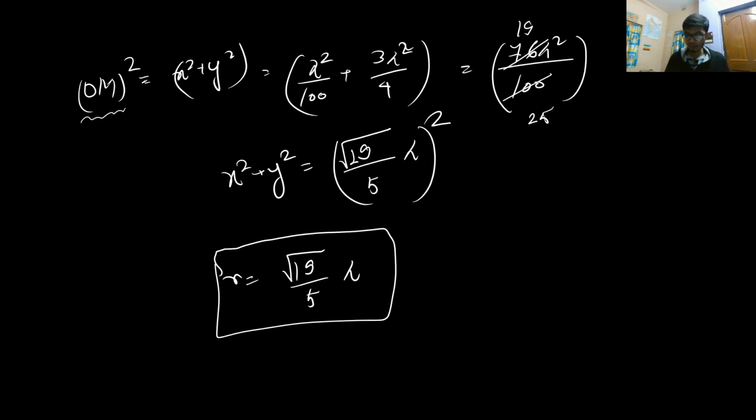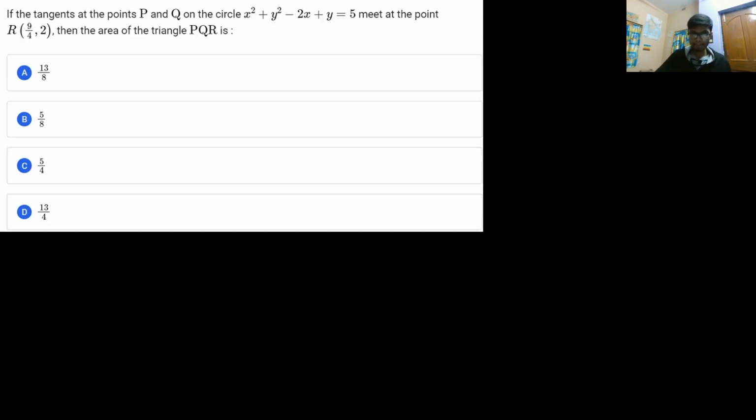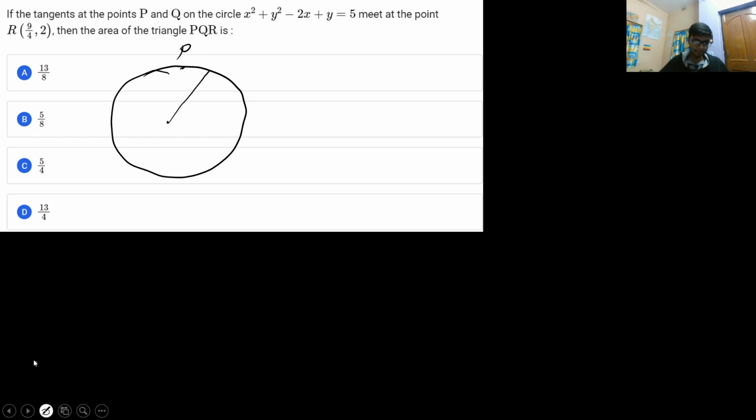All right, with this, let us move to the fifth problem. The fifth problem says that if the tangents at points P and Q of the circle meet at point R, then what is the area of the triangle PQR? This is a very standard kind of question. We need to draw the circle, and there is a point P. Let me assume the point P as this, so I will write this point as P.